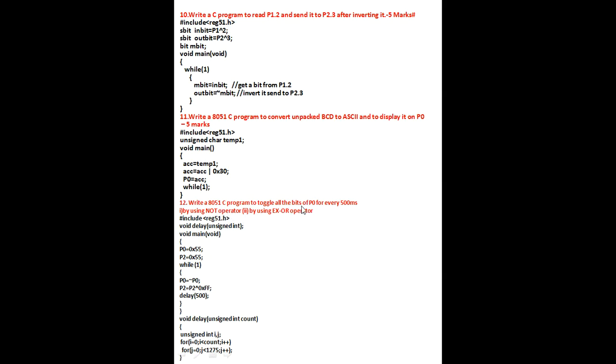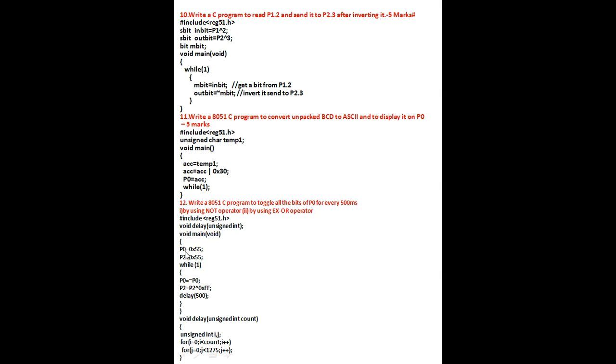Here you have to toggle all the bits of port P0 every 500 millisecond, using NOT and using XOR. #include <reg51.h>. I have taken a delay of 500 millisecond, so I have declared the delay. The function name is delay function. I have declared it here; before the main you have to declare the function.